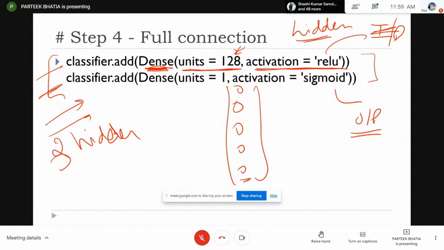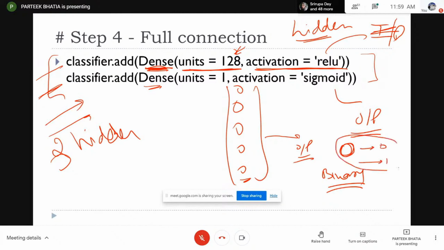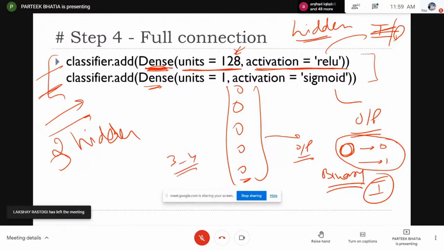Once the hidden layer is defined, next is the output layer. In the output layer, I have only a binary classifier. If it is a binary classifier, you only need one node, which will tell whether it is 0 or 1. But in case of a multi-class classifier, you need 3 or 4 depending upon the number of digits you are classifying.